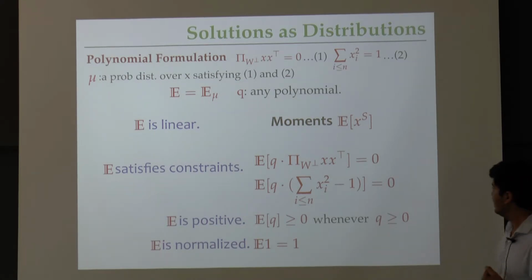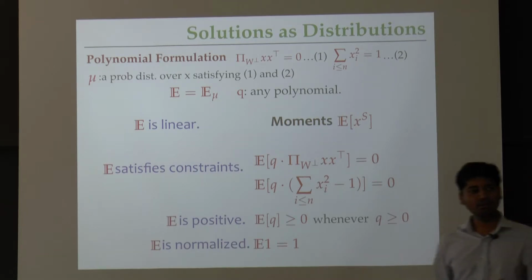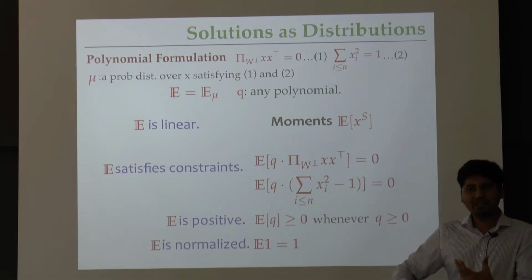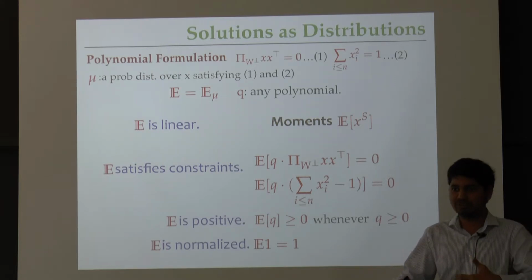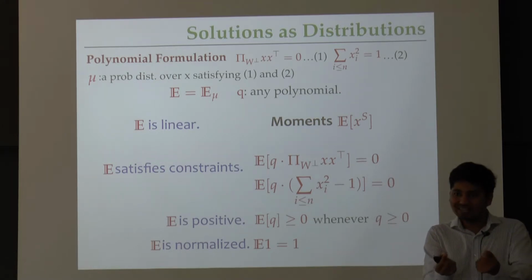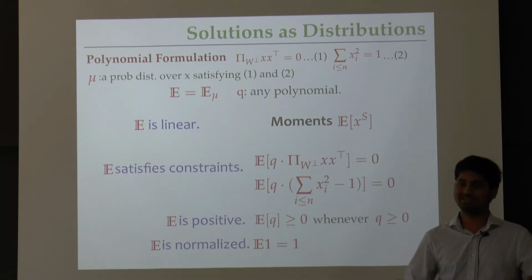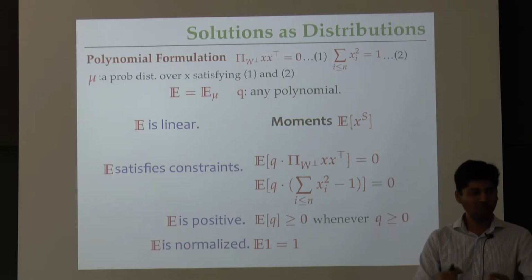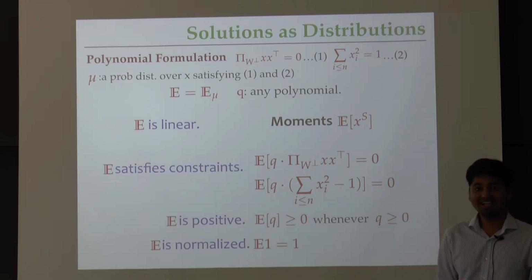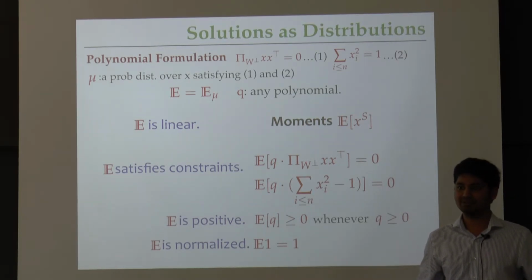So that's great. But what was our goal? Our goal was to take this distribution mu and construct a rounding algorithm, to get to an approximate solution by looking at mu. Later on I of course have to convert this rounding algorithm into an algorithmic proof because my end goal is an algorithm, right? So there is no hope of doing this if the object which is input to the rounding algorithm is huge in size. To have any hope of converting it into an algorithm later, I better have a rounding algorithm that uses an object which is small in size. Here to specify the distribution, let's say I do it by specifying all the moments, a priori I would have to specify infinitely many parameters, right?